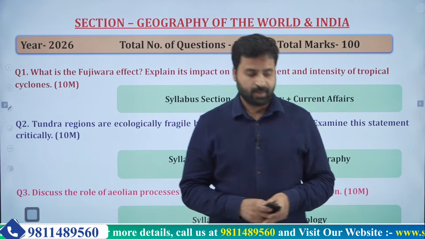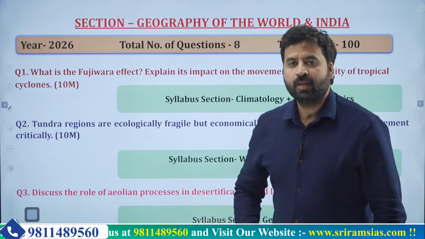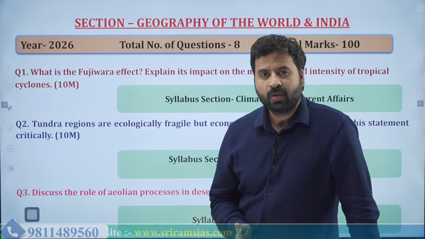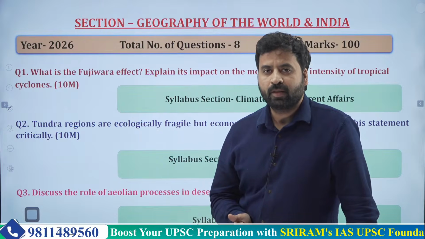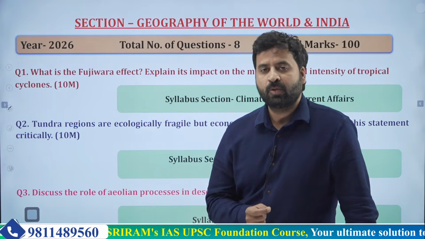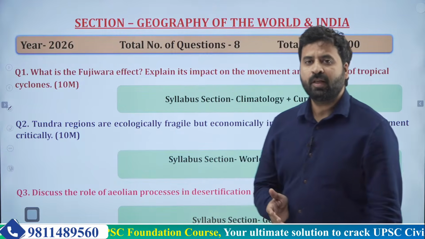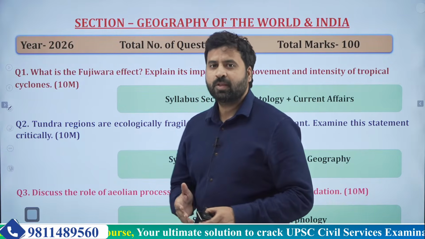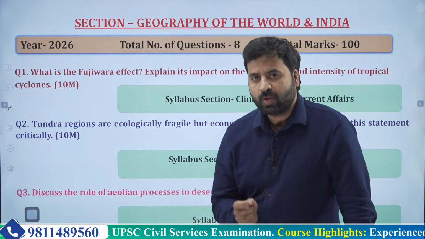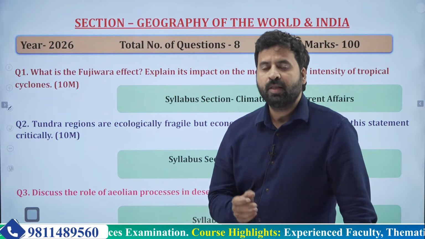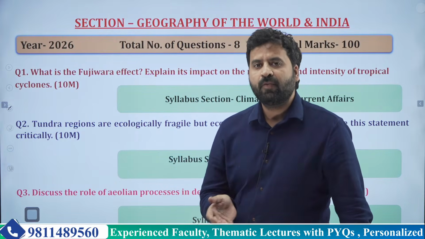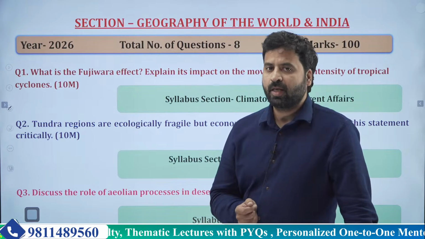So friends, the questions of geography in GS paper 1 were almost on the expected lines. The nature of the question was from easy to moderate. So it means UPSC wants you to write answers to those questions. They were not difficult. They were not terms which we don't know and we are unable to predict the probable answer. Most of the questions asked by the UPSC were directly from the standard books, NCERTs, and whatever is going on in the current affairs.